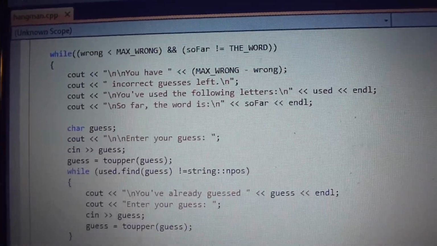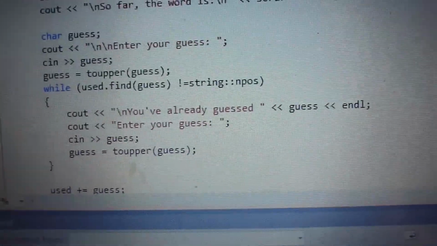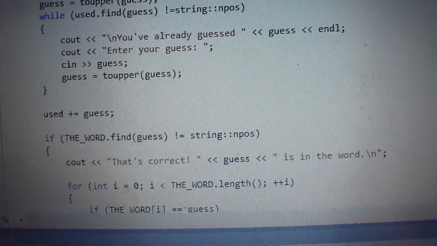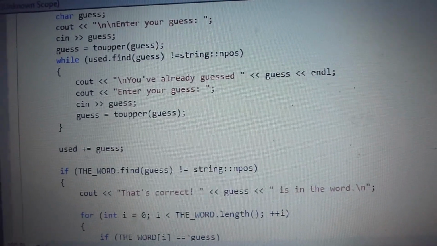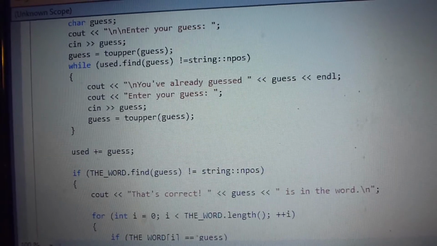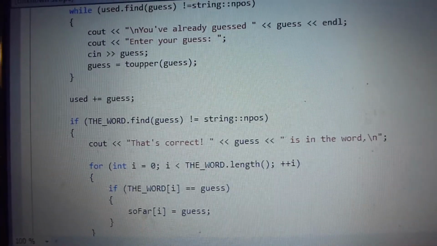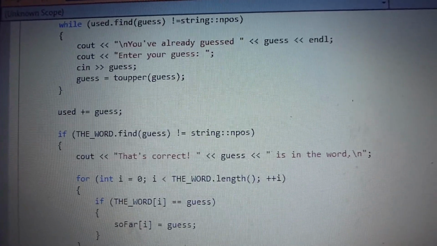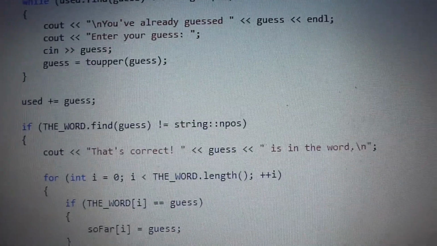And I declared the character guess, which I get the player to enter by telling them enter your guess. I convert the guess to uppercase using the toupper algorithm, and then increment used with the character guess, which means that the guess they put in will be saved by the string used, and it will show up whenever I tell the computer to give them what they've used so far.